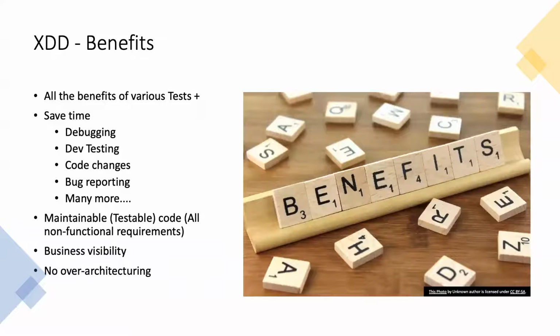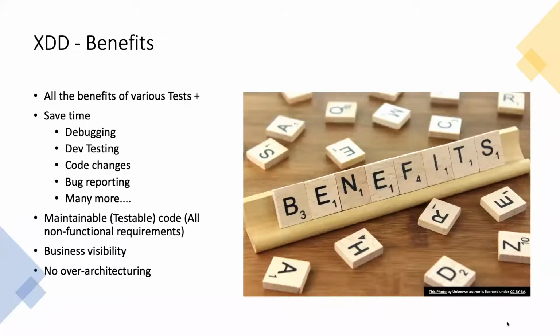The next thing, since we are writing the minimum possible code to support your requirement, to pass the test, we will never over-architect. There is very little chance to over-architect the system, because the system is just sufficient to deliver or cater to the requirement defined by the test. So these are the benefits we get with X-driven development.